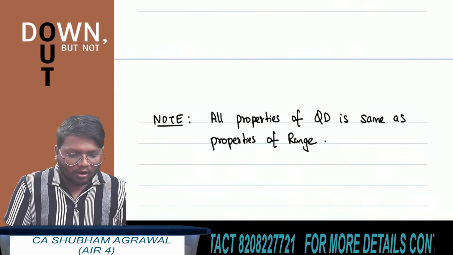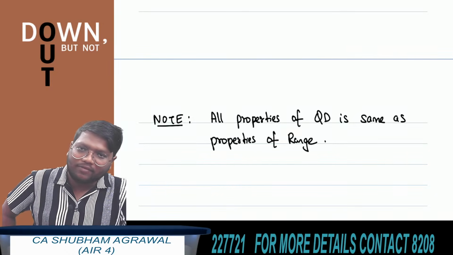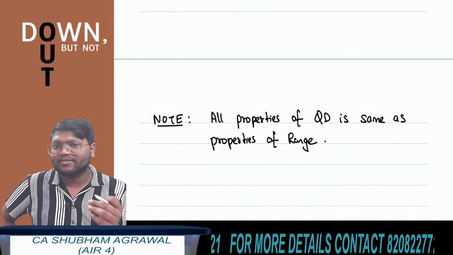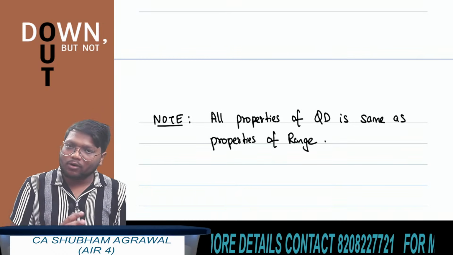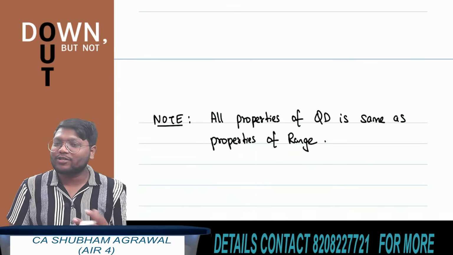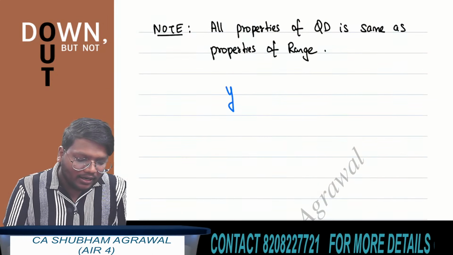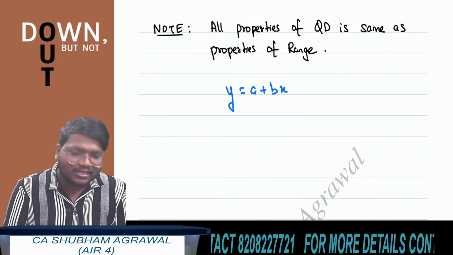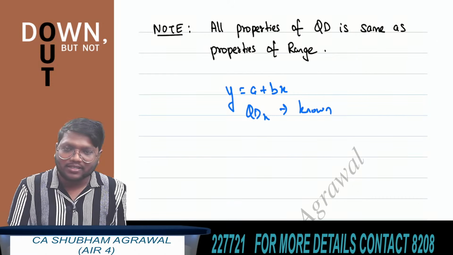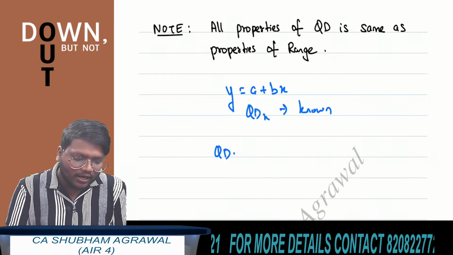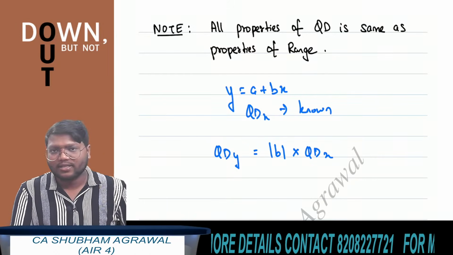All the properties which we have seen in range will be applicable on quartile deviation also. If all observations present in the data set have the same value, then quartile deviation equals 0. Quartile deviation cannot be negative, it can be either 0 or positive. And quartile deviation remains unaffected due to change of origin, but gets affected due to change of scale. Let's say the linear relationship between x and y is given, that y equals a plus bx, and quartile deviation of x is known. Then how to find quartile deviation of y? Quartile deviation of y equals absolute value of b multiplied by quartile deviation of x.